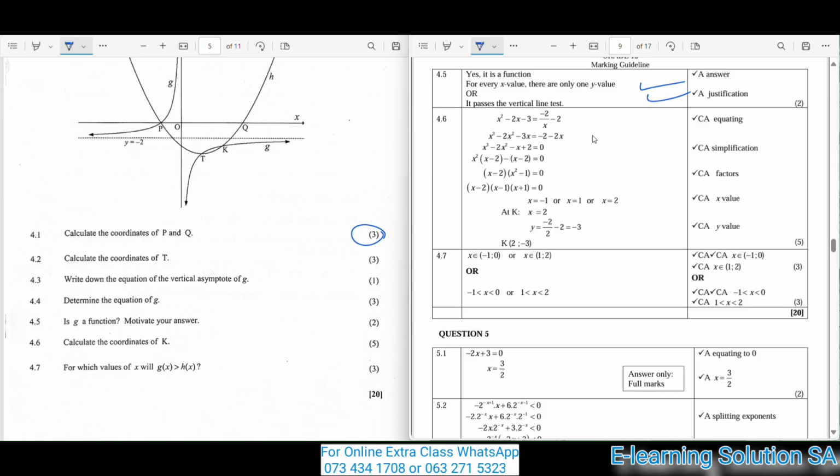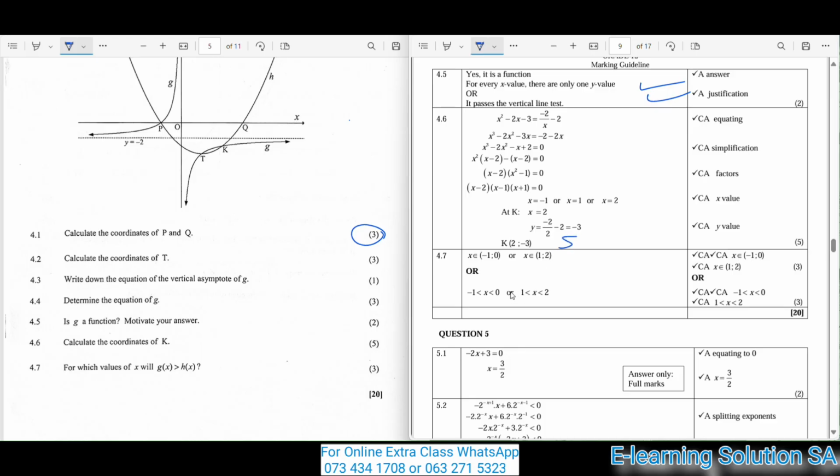4.6, calculate the coordinates of K. You are doing that for 5 marks. This is how you apply your formula and get the correct answer. The coordinates of K in this case were (2; -3). You're doing that for 5 marks.